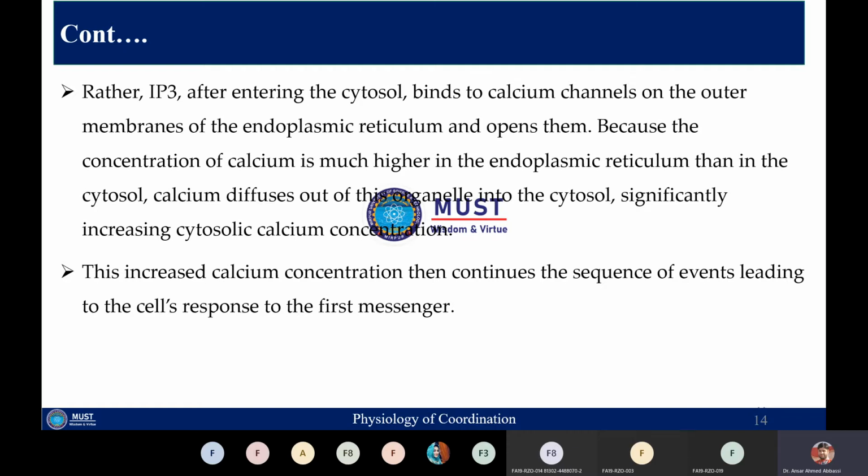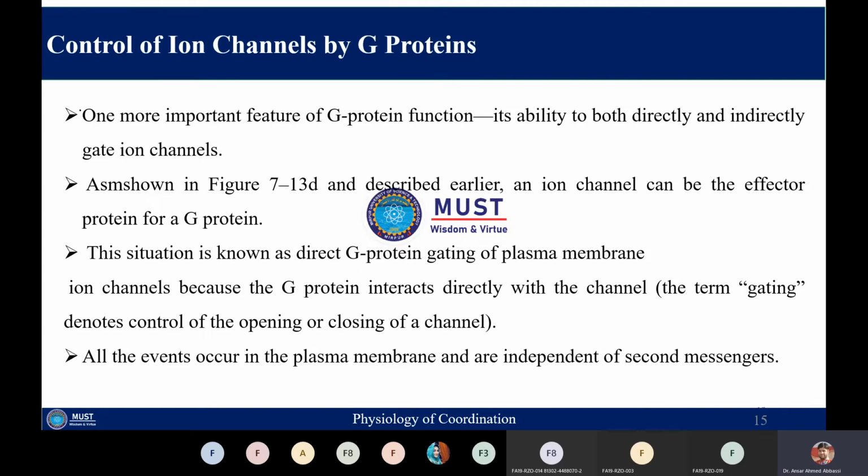As the concentration of calcium is higher in the endoplasmic reticulum than in the cytosol, calcium will diffuse out into the cytosol, and ultimately the calcium concentration in the cytoplasm will increase. As all of you know, increased calcium concentration in the cytoplasm is necessary for carrying out various important functions. So this increased concentration of calcium in the cytosol will result in a sequence of events, and ultimately the cellular response will be produced.